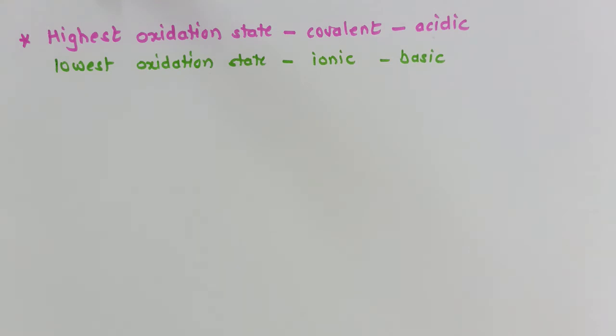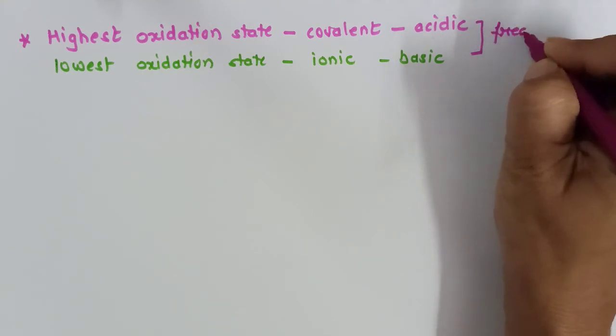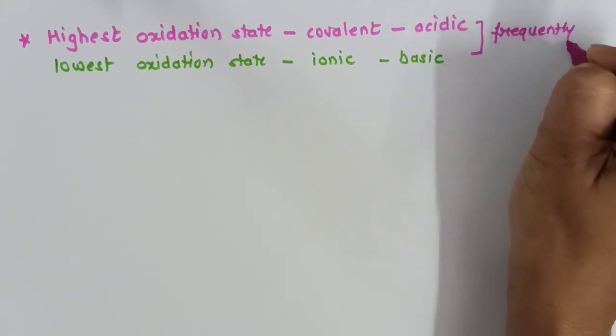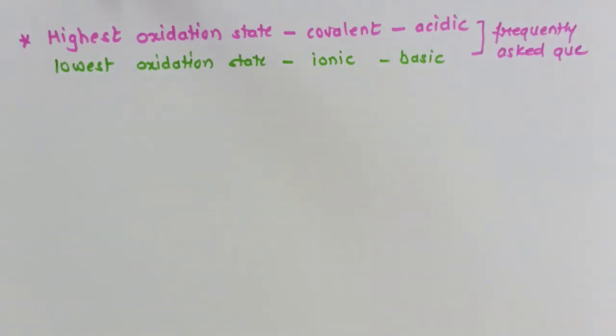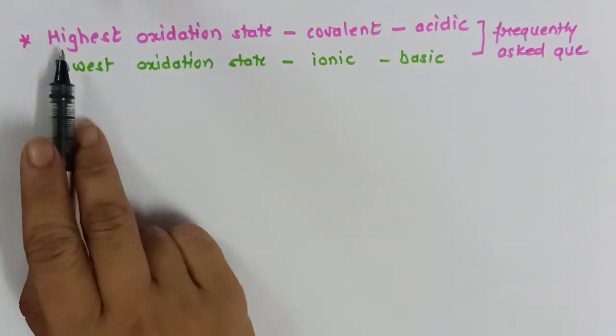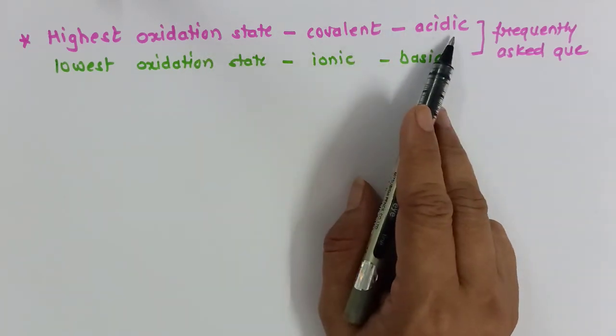Now a most frequently asked topic is the nature of a compound, whether it is covalent or ionic, whether it is acidic or basic. So remember this rule: if the compound or the element is in its highest oxidation state, it will be covalent in nature, acidic.